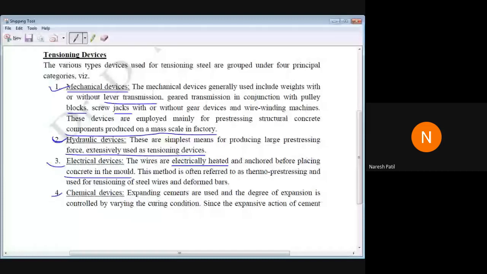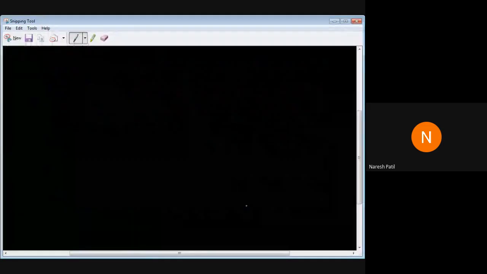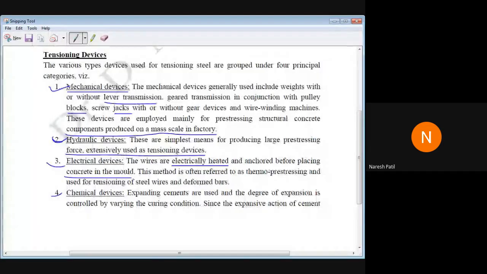This method is often referred to as thermo pre-stressing and used for tensioning steel wires or deformed bars. Okay, so this is just information about the devices. Generally we are dealing mainly with hydraulic devices.